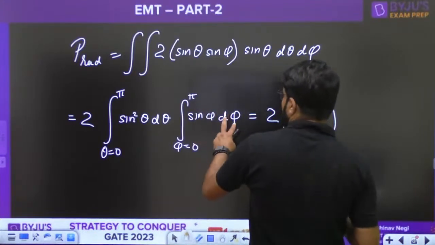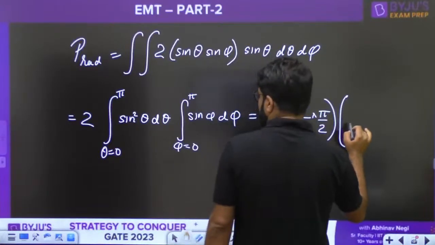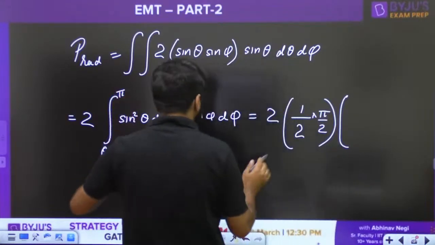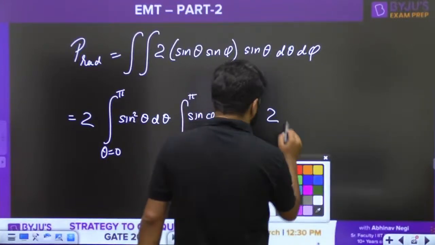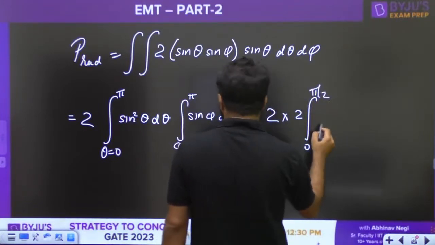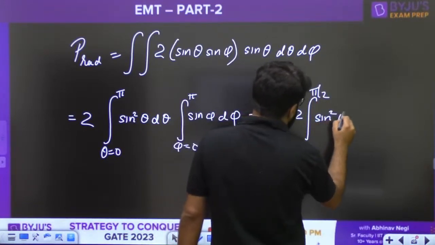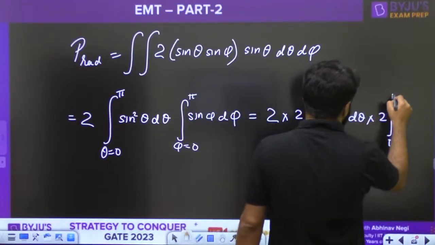And for sin phi it is simply minus of cos phi, from 0 to pi. One second guys, this is 0 to pi, so first I have to convert this into 0 to 2 pi, twice integral 0 to pi by 2 sin square theta d theta, right, into once again twice integral 0 to pi by 2.